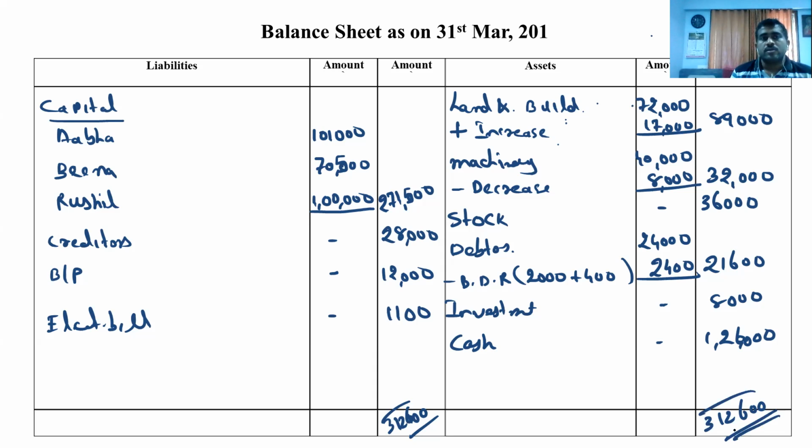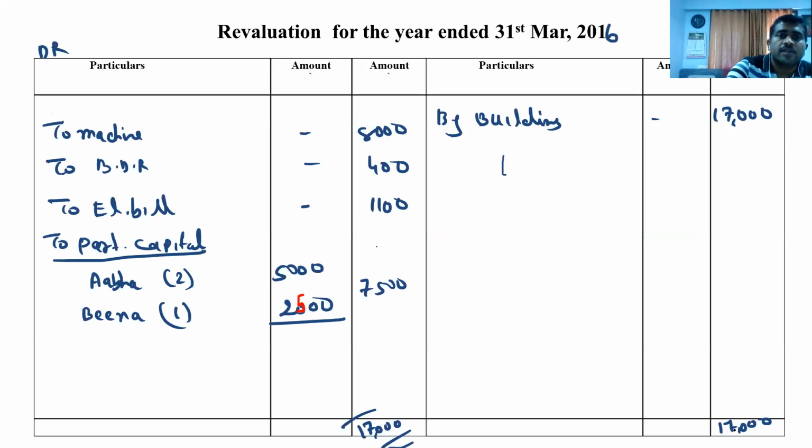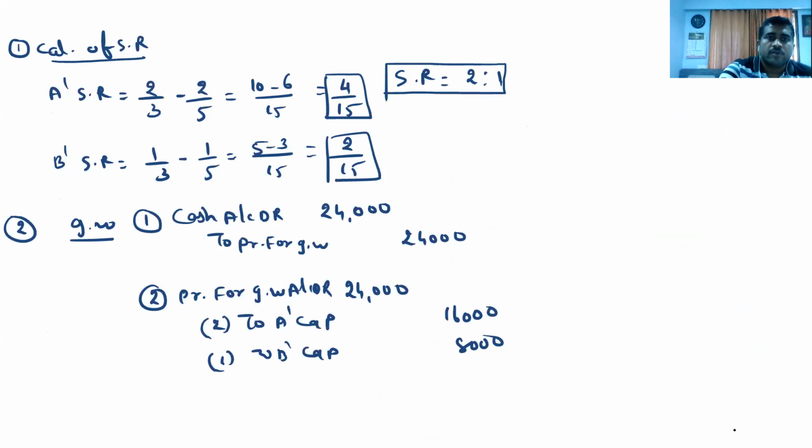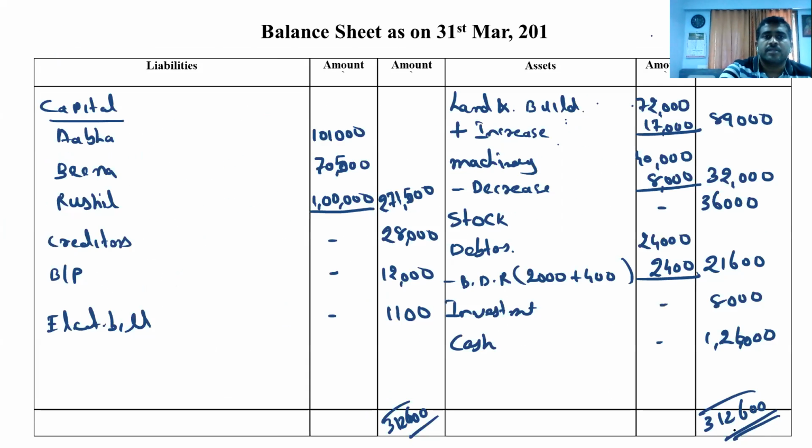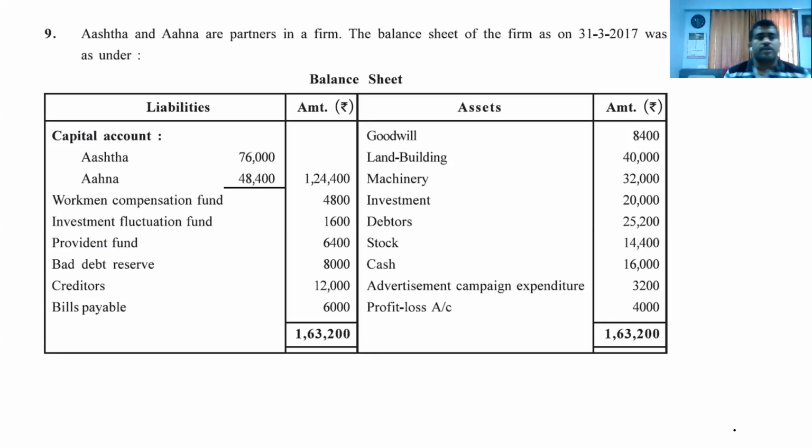So clear? So always remember that if you do a silly mistake, it's very difficult to find it out. So here I have done just a mistake of 500. Okay. So I think it's very easy for your question. So practice this one. In next period, we are going to take the question number 9, Asta and Ahana.